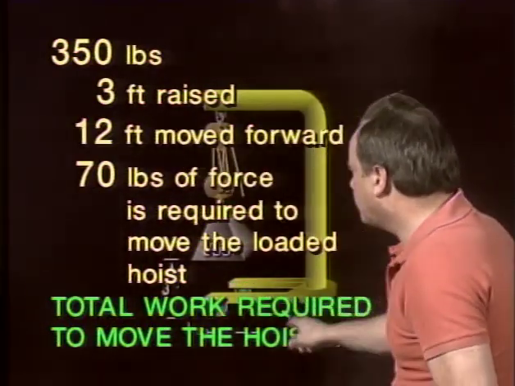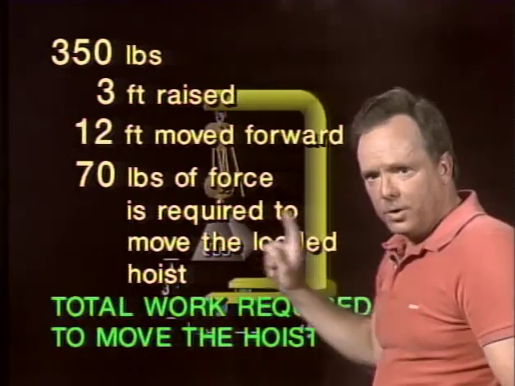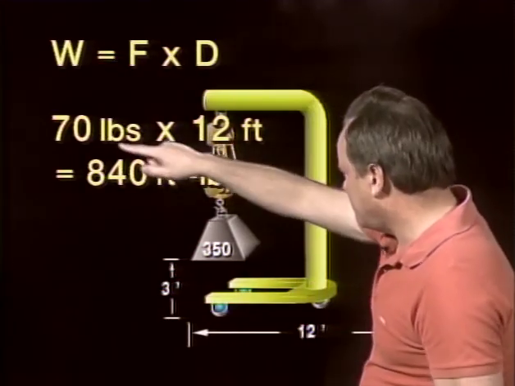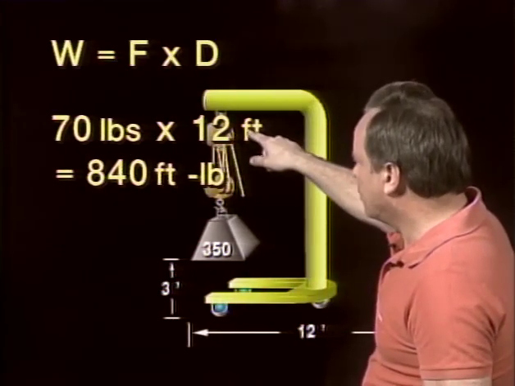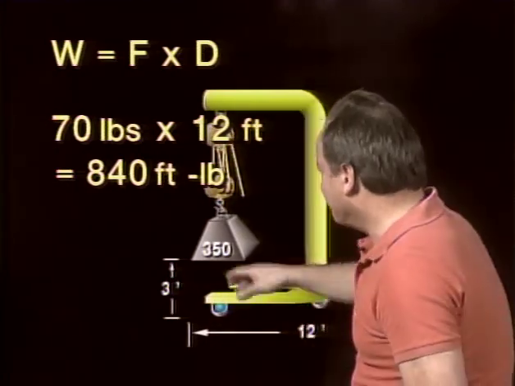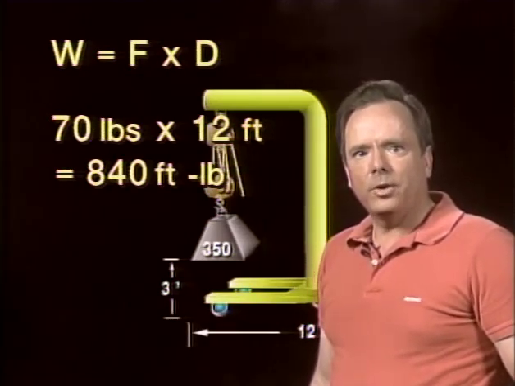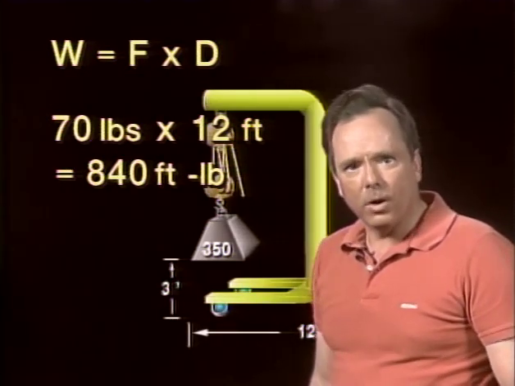So the total work to move the hoist is going to be, using our formula, 12 times 70, or 70 times 12. And so the work involved in moving the hoist, and once again, make sure you read the question, is 840 foot-pounds. So now you and I know everything there is to know about work.